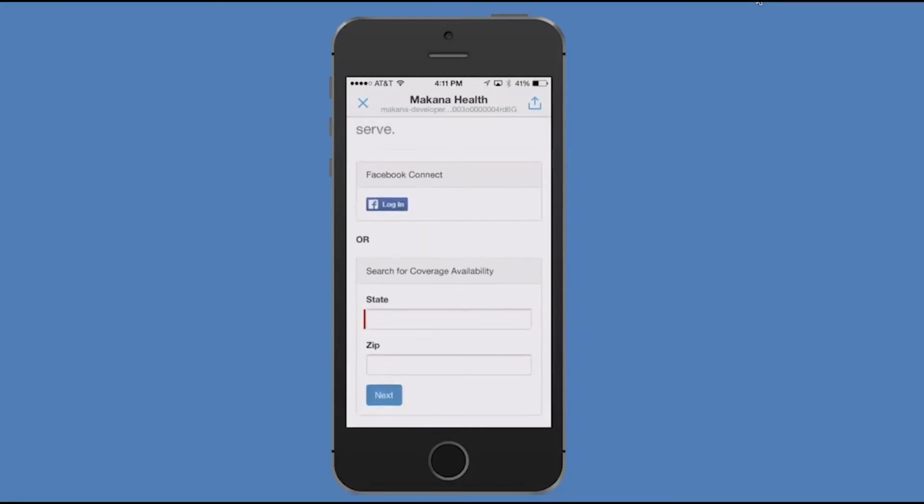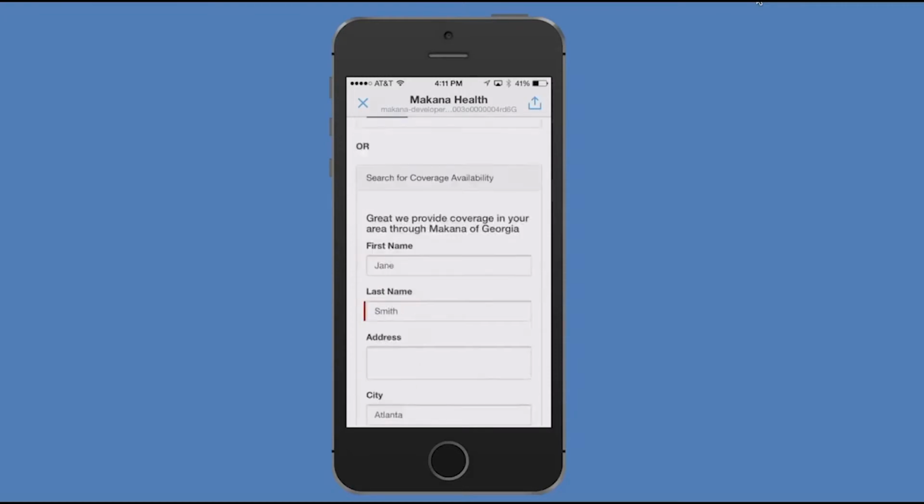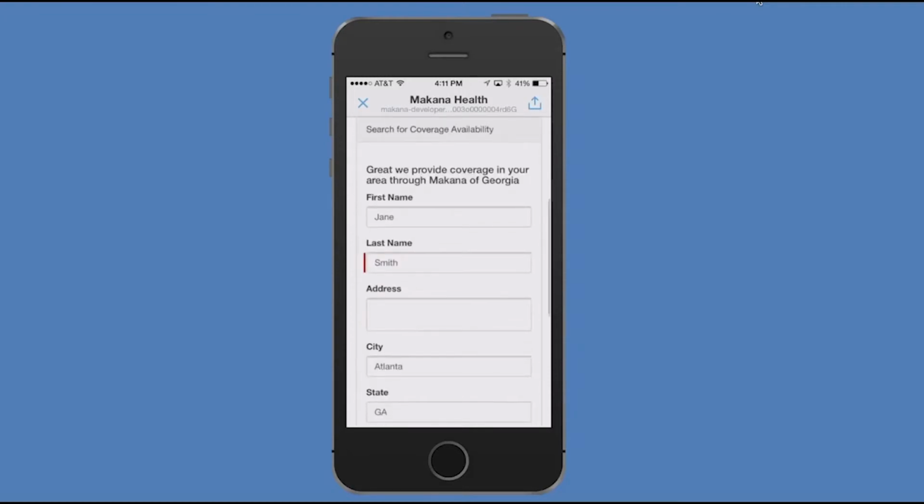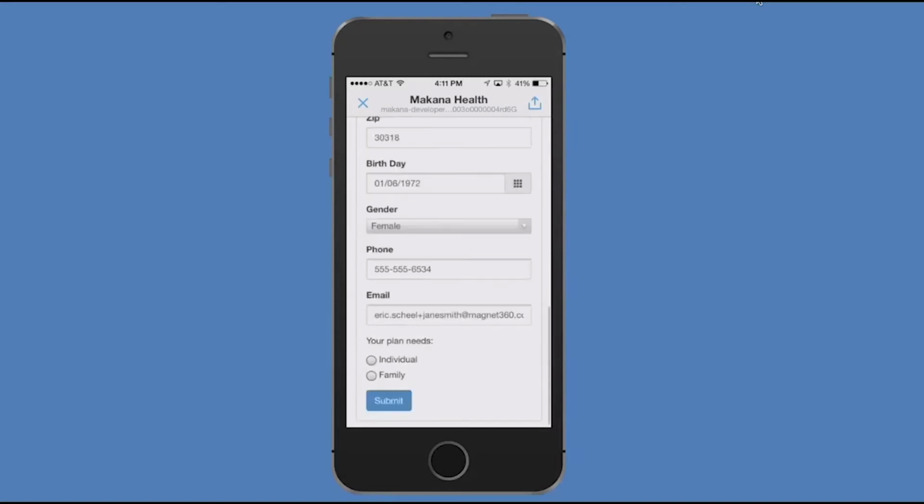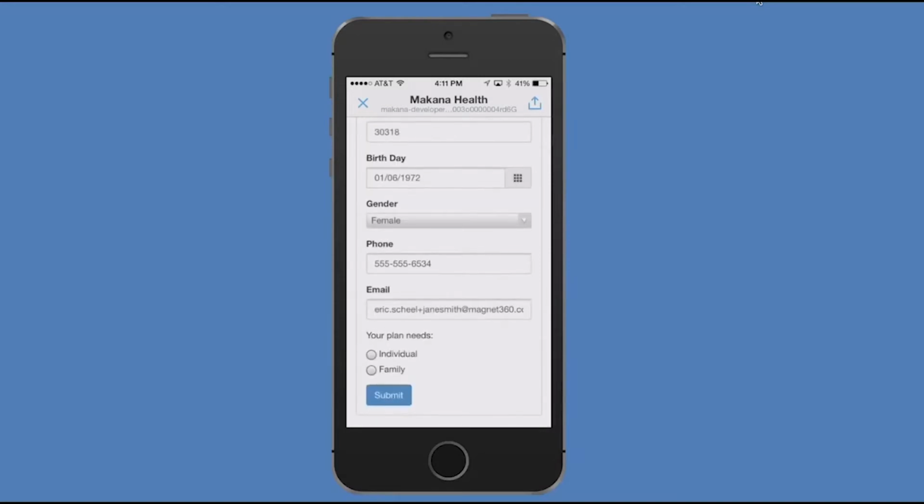Jane is able to provide that information via state or zip code search, or she can use single sign-on and log in through Facebook. Using the Connect with Facebook option, Jane is able to review all the information provided, as well as answer an additional question about her plan needs. In this case, Jane is looking for an individual plan.